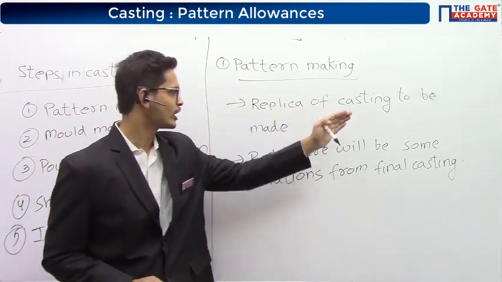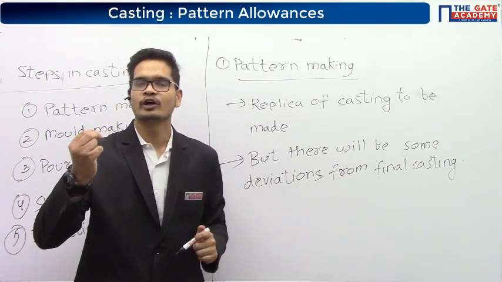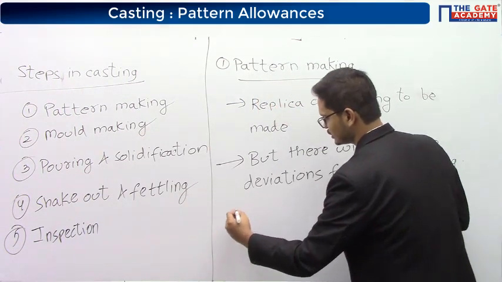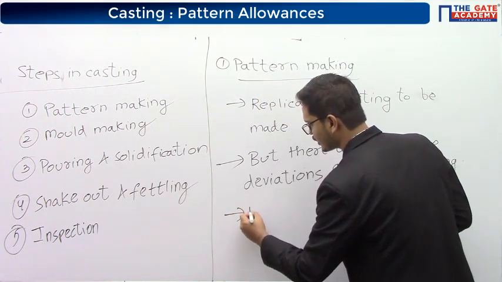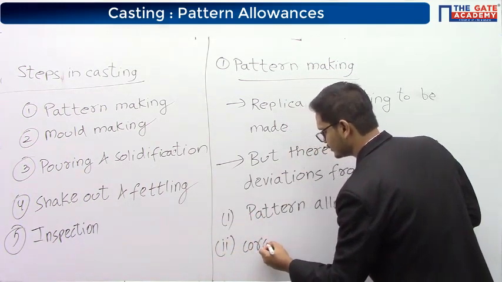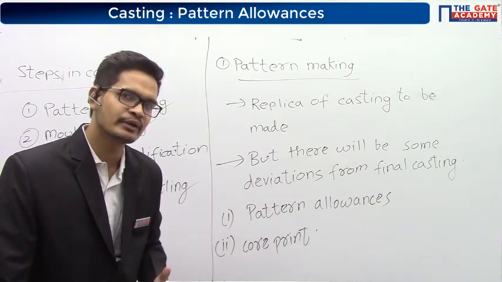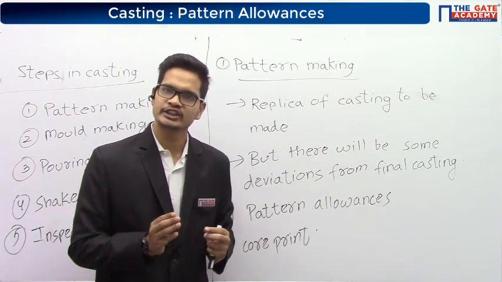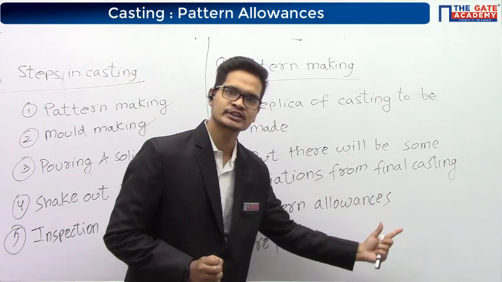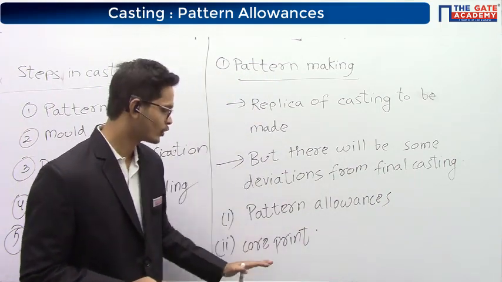Pattern is a replica of the casting to be made, but there will be some deviations from the final casting. What are these deviations? These deviations are called pattern allowances. And the second one is core print. So what I am saying here is the pattern will not be exactly the same as the final casting. It will have slight deviations. These slight deviations will be to accommodate the pattern allowances and the core print.